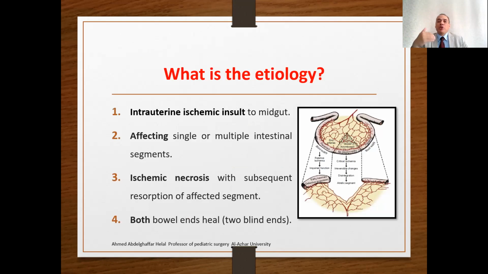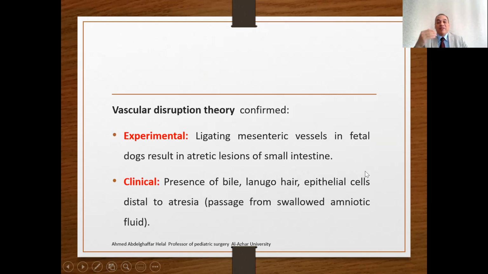The etiology is supposed to be related to a vascular or ischemic insult affecting a segment of the bowel, and this segment drops or is reabsorbed, leaving both ends obstructed and blind, proximal and distal. The vascular disruption theory is confirmed experimentally. Some authors ligated the mesenteric vessels in the fetal duct, resulting in atretic lesions of the small intestine.